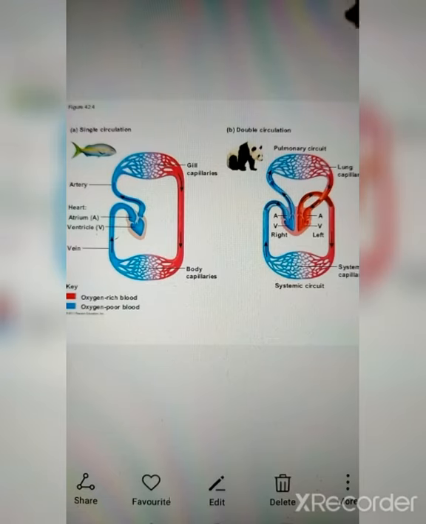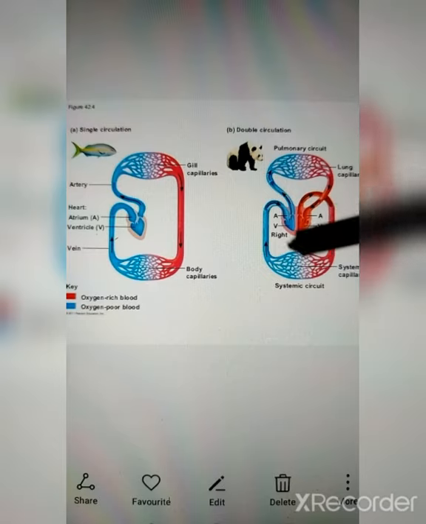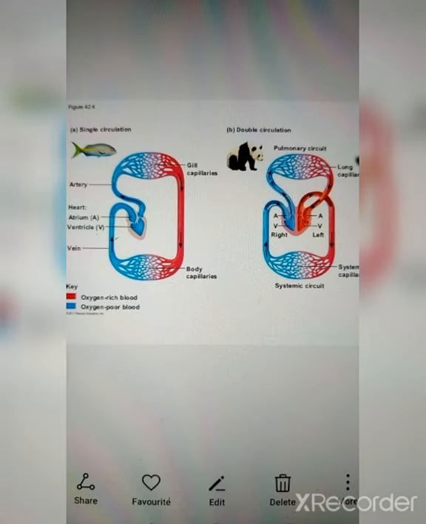First we will have a look at the double circulation. You understood this diagram, I guess. I have explained this diagram to you many times in the previous videos. It is known as double circulation because the blood flow from the heart will happen twice. That is the reason why human beings have the double circulatory system.